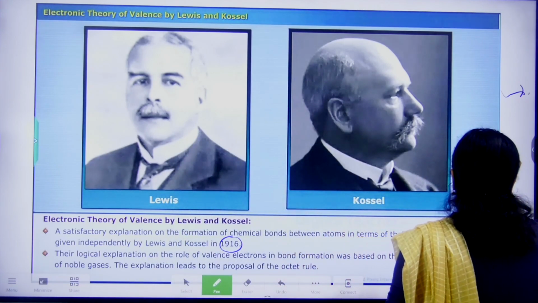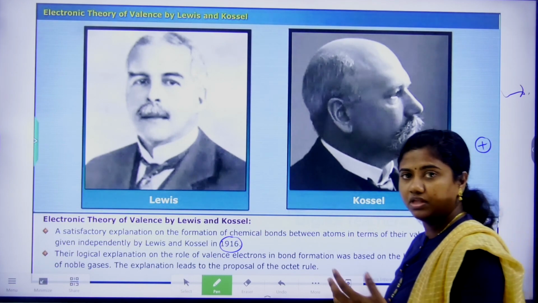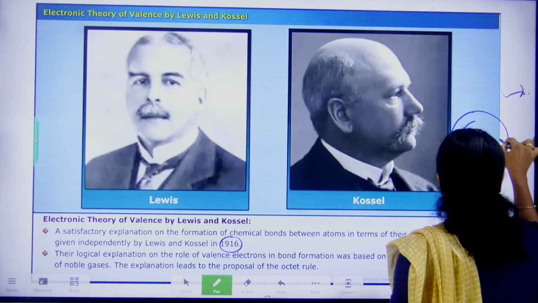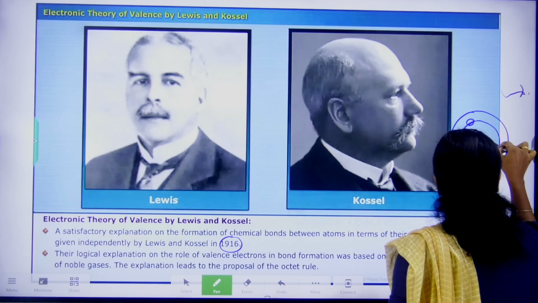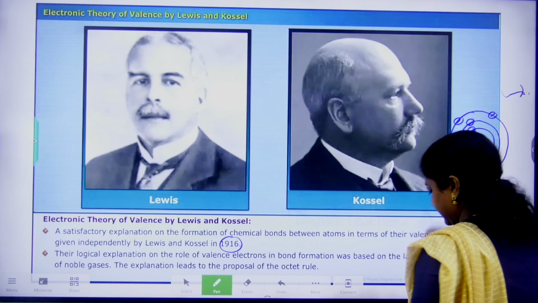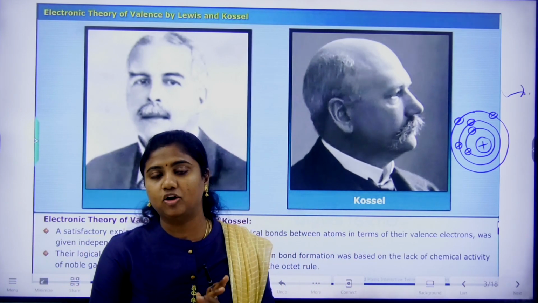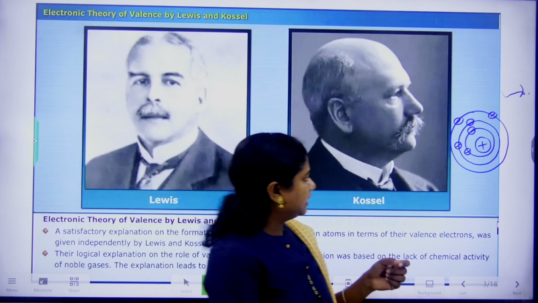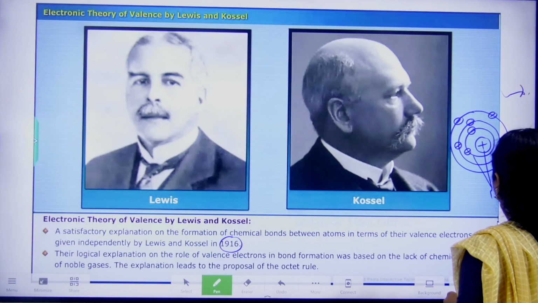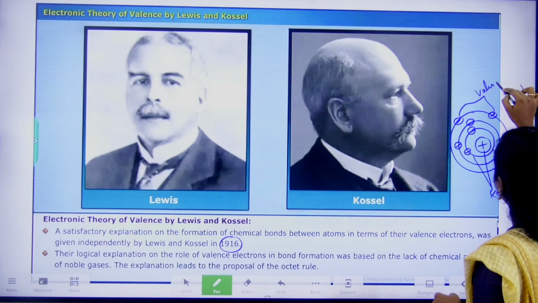How did they do it? They compared the atomic structure with a walnut. Around the nucleus you already have an idea about the structure of atom, right? Electrons are revolving like this. They said the inner electrons and the nucleus together are known as the kernel, and the outermost shell is called the valency shell.